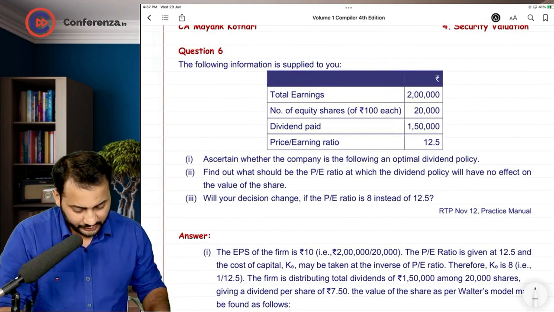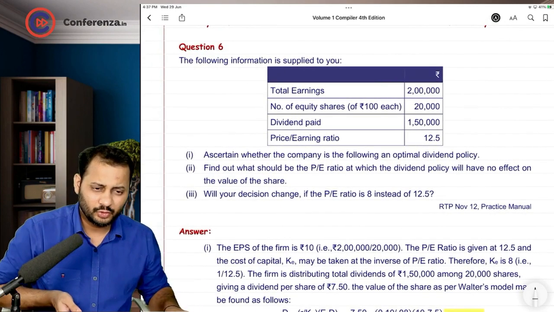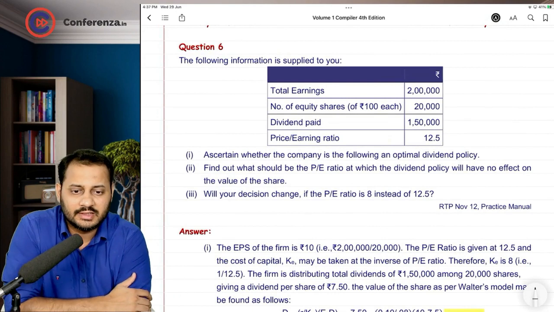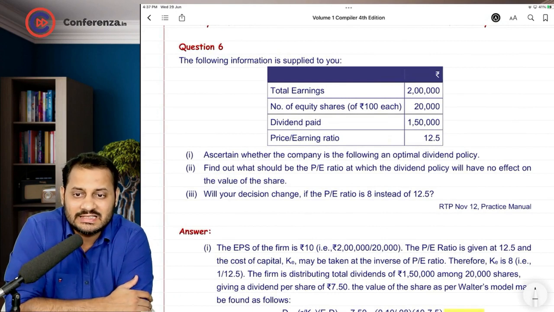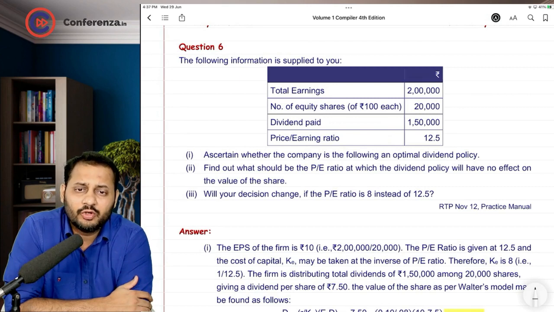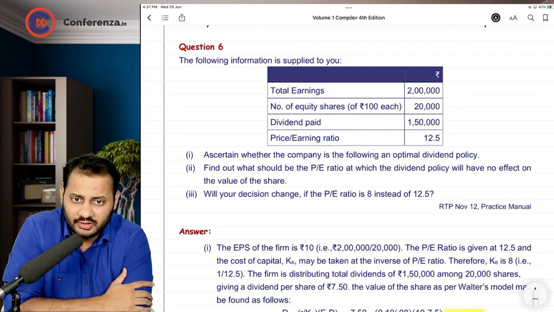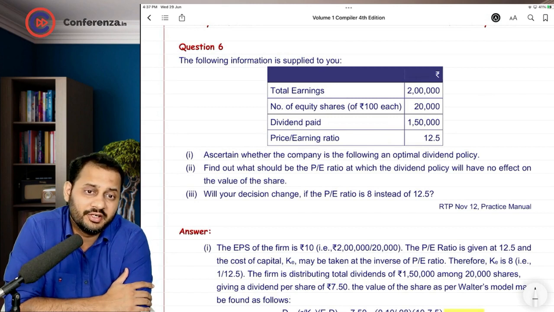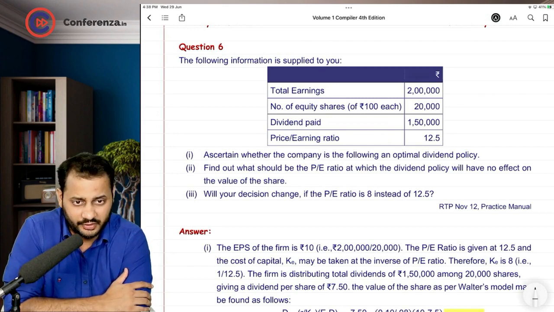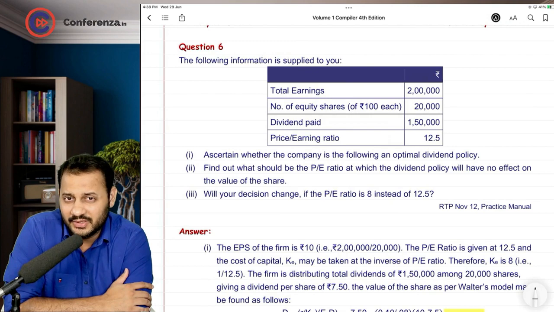Coming over to this question, question number 6, have a look. There are 2 more questions that we have to discuss, and then I think we are over with this concept of Walters model. The following information is supplied to you. Total earnings, you can clearly see 2 lakh rupees. Number of equity shares of rupees 100 each, 20,000. Okay. With this, you can calculate EPS, I think.